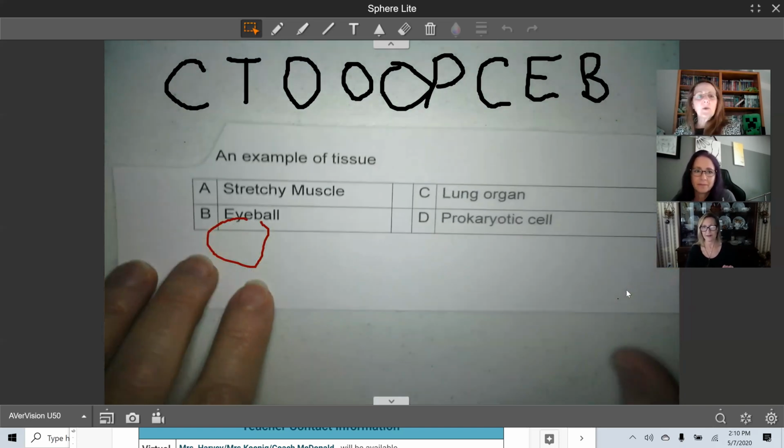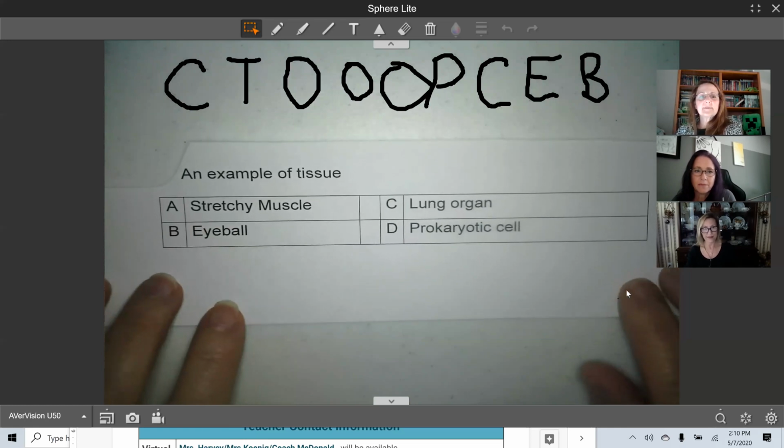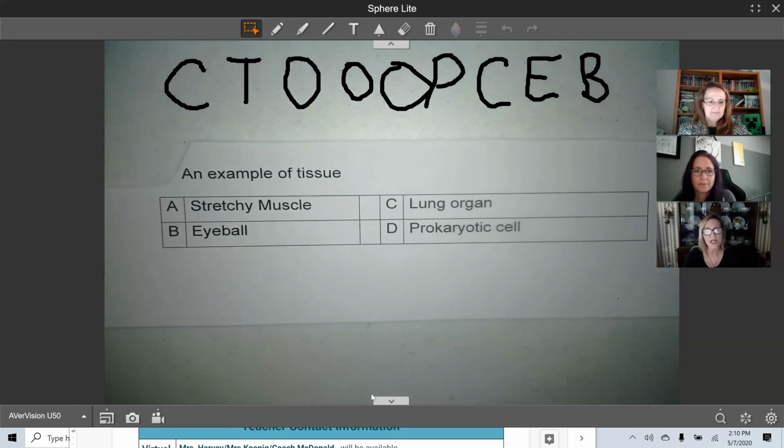And my last one. An example of tissue is it stretchy muscle, an eyeball, a lung organ, or a prokaryotic cell? An example of a tissue, stretchy muscle. Well, muscle is definitely not a cell, but it could be a tissue.